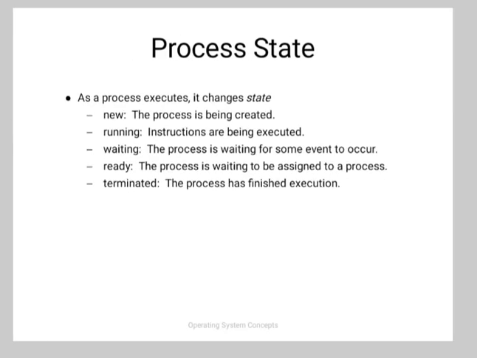As the process executes, it changes the state. So first is new, that is the process is being created. Second is running, so instructions are being executed. Third one is waiting, the process is waiting for some event to occur. Next, ready means the process is waiting to be assigned to a processor. Next is terminated, that is the process has finished the execution.